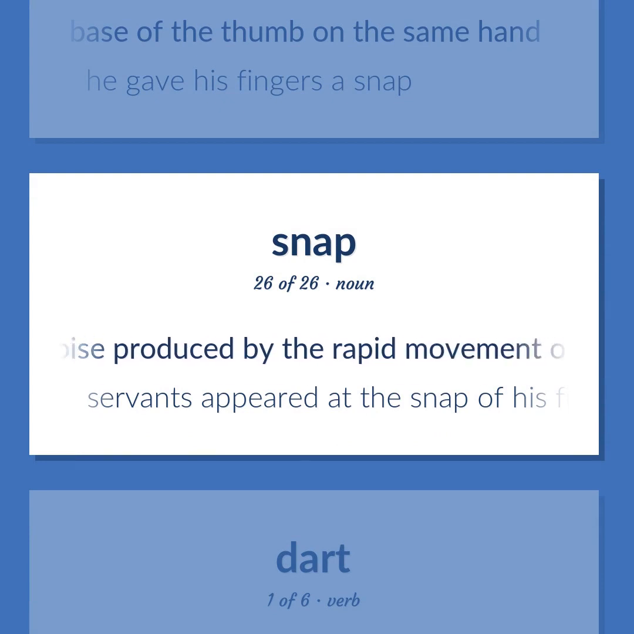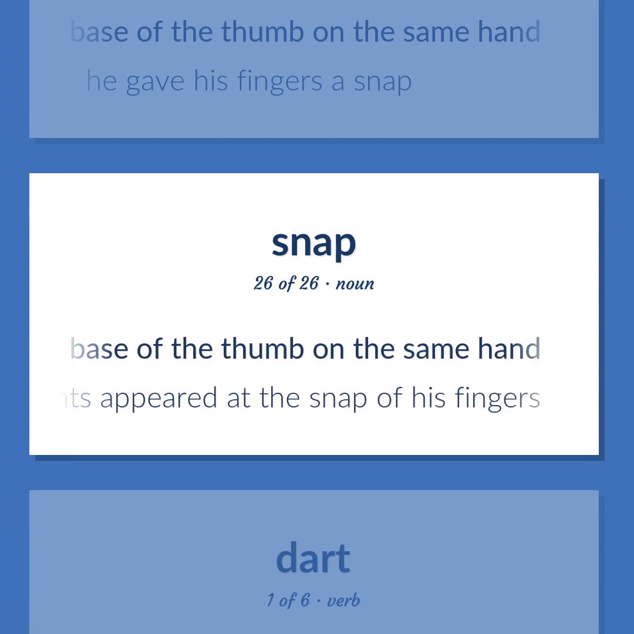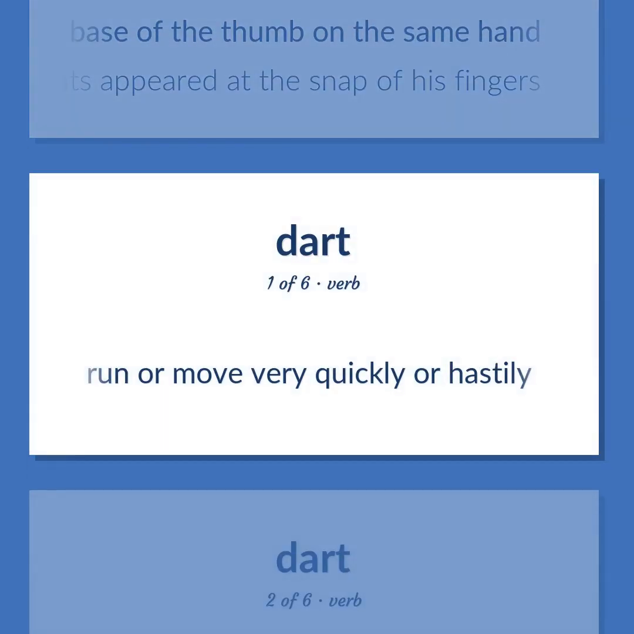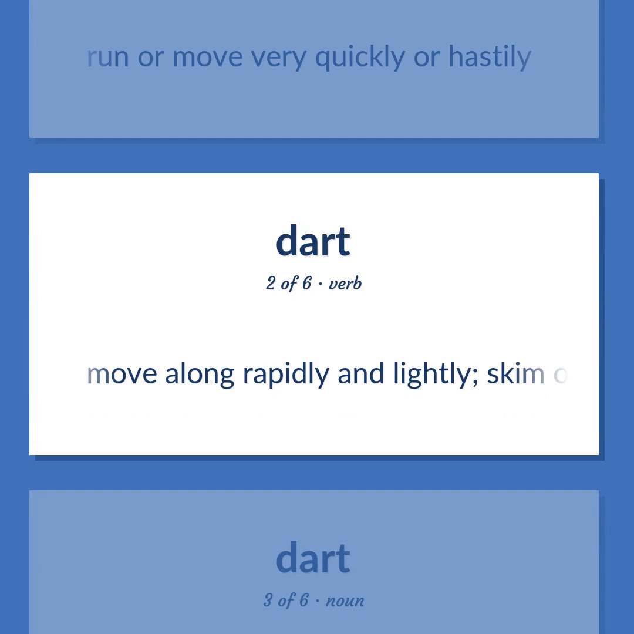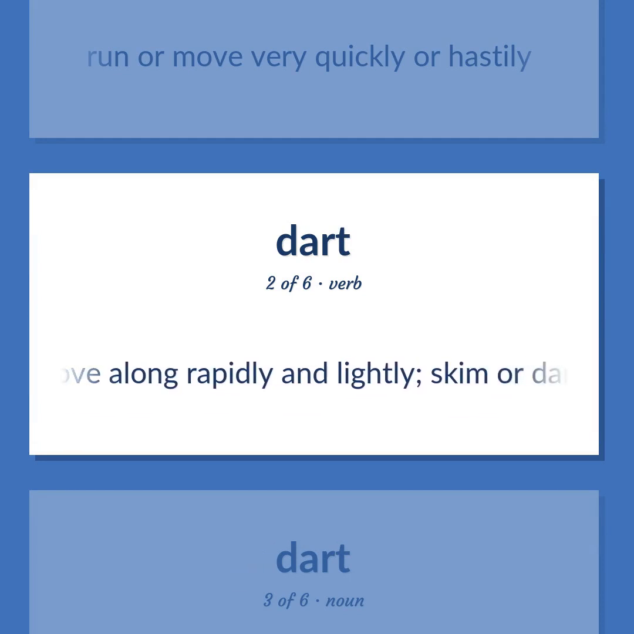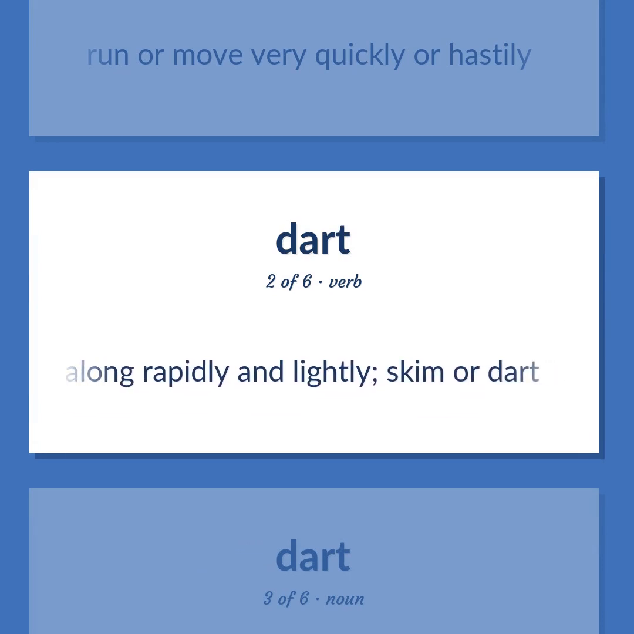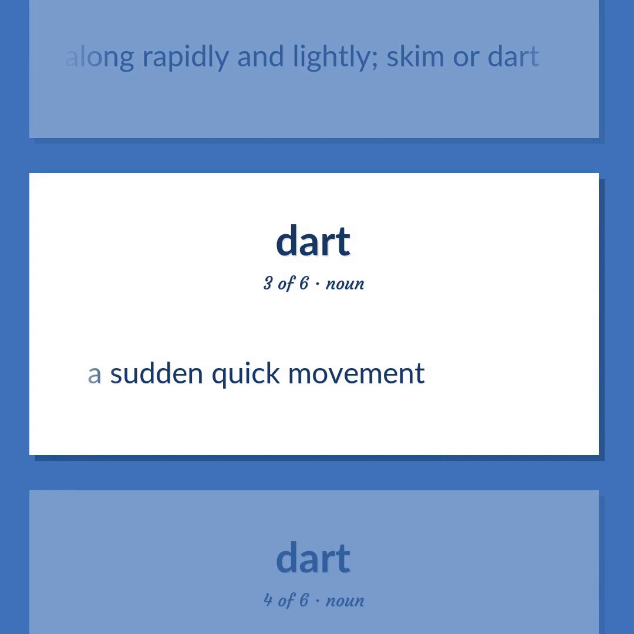The noise produced by the rapid movement of a finger from the tip to the base of the thumb on the same hand. Servants appeared at the snap of his fingers. Run or move very quickly or hastily. Move along rapidly and lightly, skim or dart. A sudden quick movement.